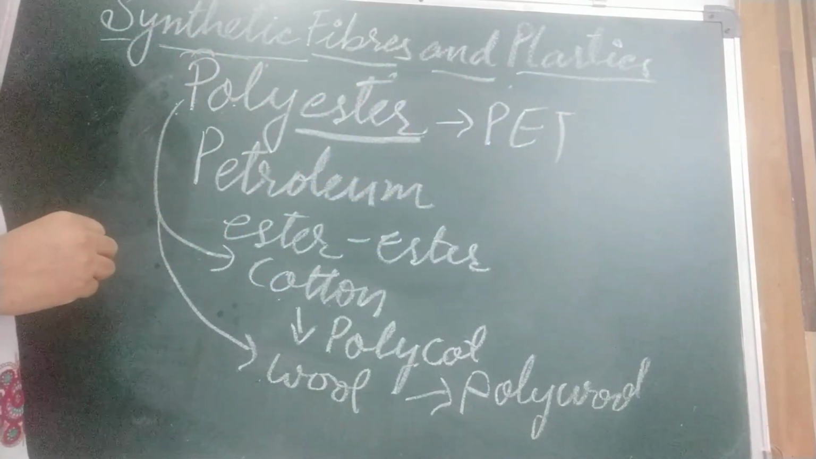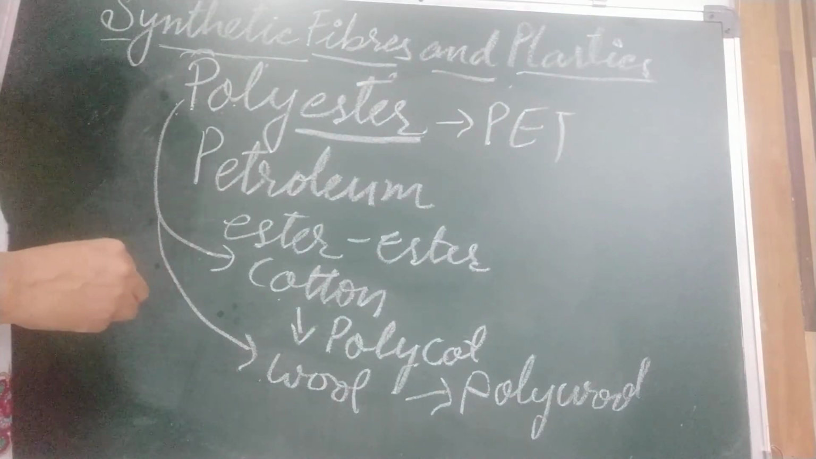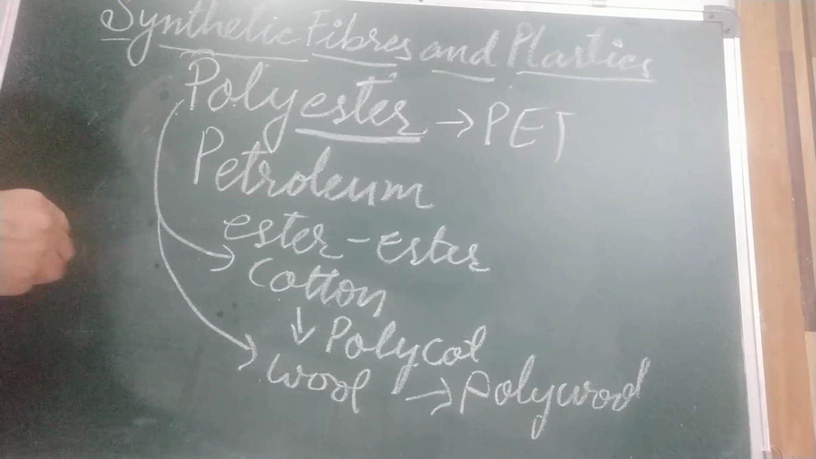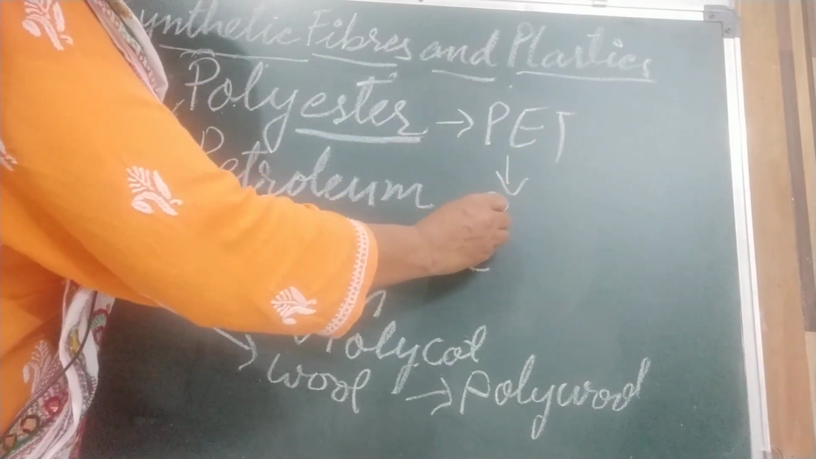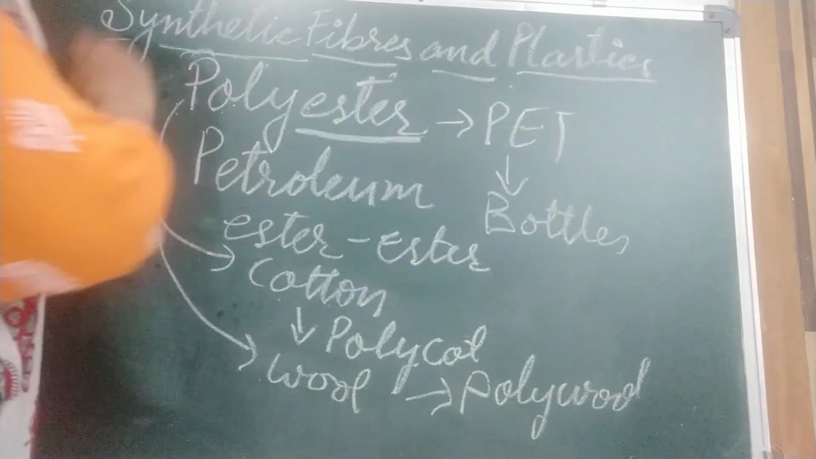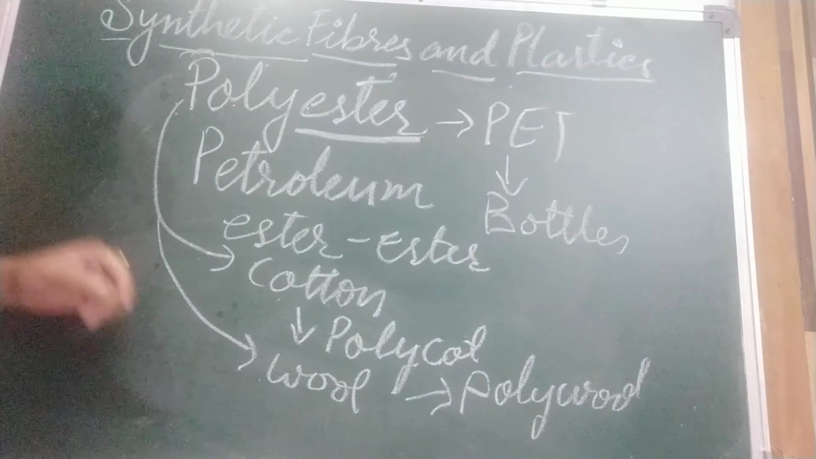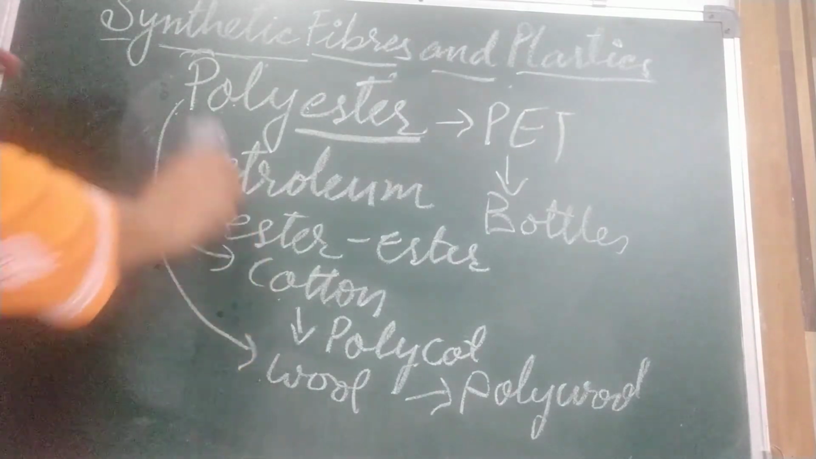One more important use, children, PET. PET is a form of polyester used to make bottles, films, utensils, wires. You have seen PET bottles, the bottles which we keep in the fridge. They are made of this polyester chemical. Clear, children? Now I am coming to acrylic.